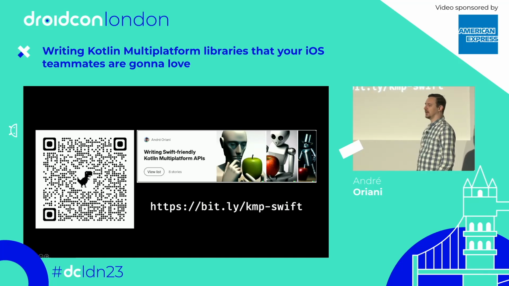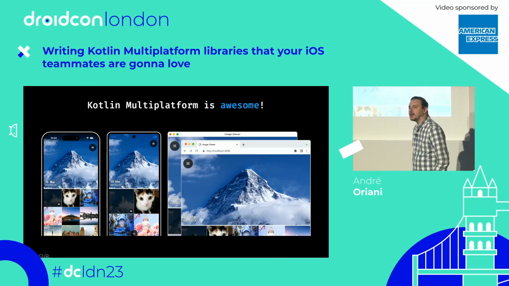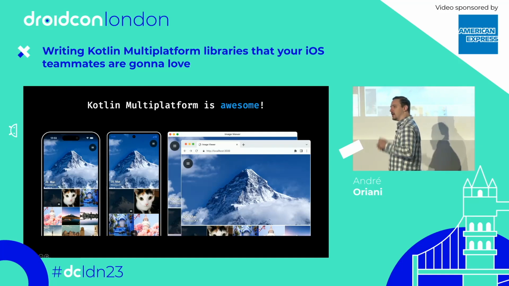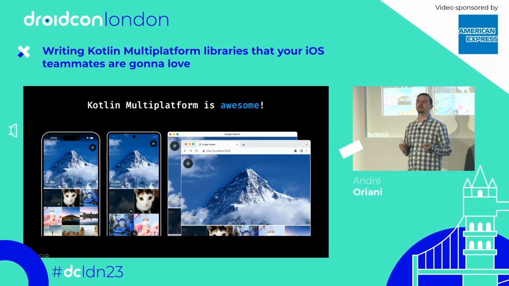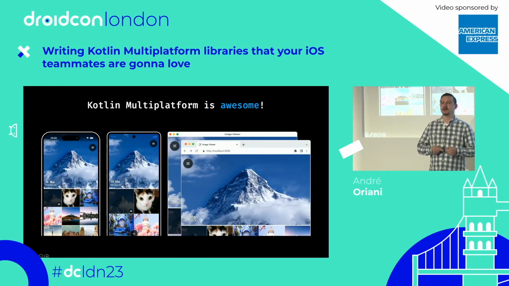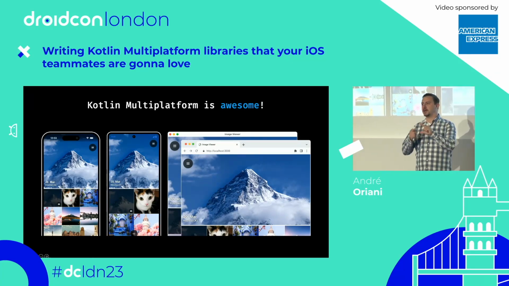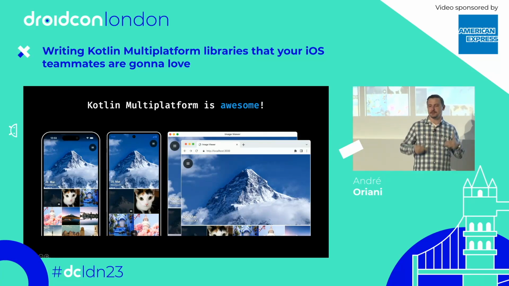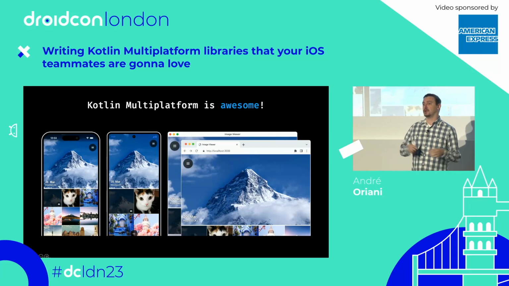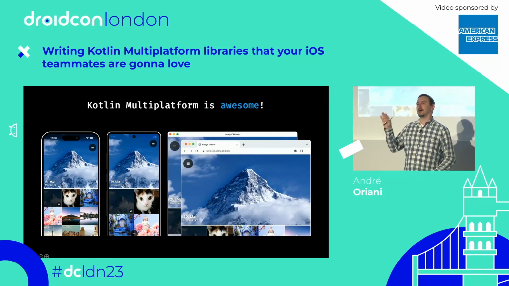All right, so let's get started. Kotlin Multiplatform is awesome. Now, if you know some Compose, Ktor, SQLite, and other KMP libraries, you can write not only an Android app, but you can also write an iOS app, a web app, and even a desktop app from the same code base, and knowing little to nothing about all those different platforms, right? So isn't that awesome?